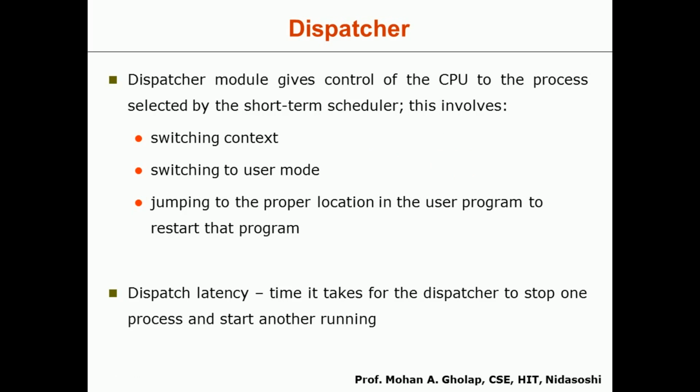Second is switching to user mode. When that new process execution is started, its mode will be changed to user mode. And the third one is that whenever you want to execute that particular program, the execution pointer should be moved to the proper location where the execution should begin.